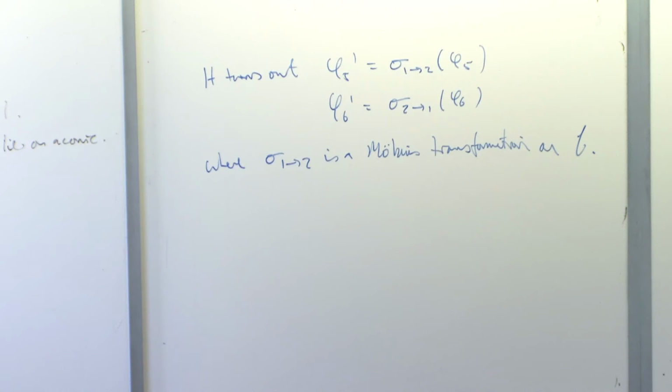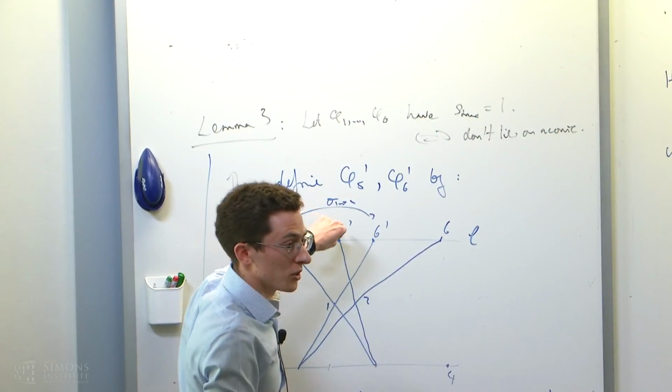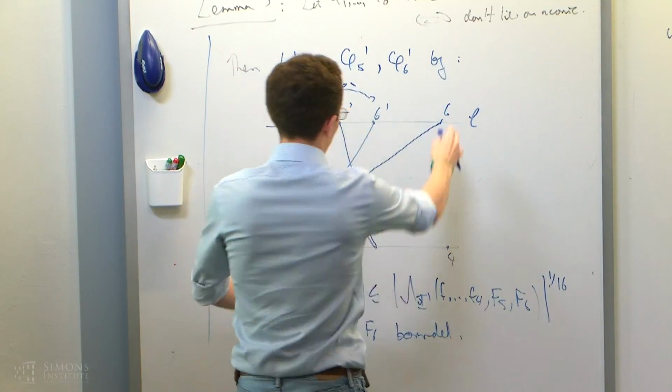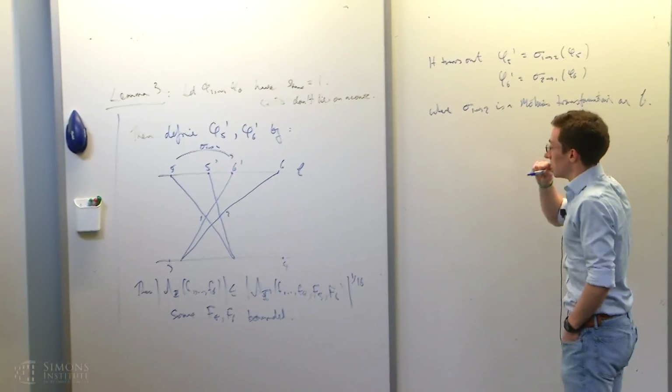I haven't changed the line. I've applied some Möbius transformation, and that takes me from 5 to 6. And the Möbius transformation is do this construction. And then the inverse Möbius transformation takes me from 6 to 5 by doing the construction backwards. Okay, so I can do that.